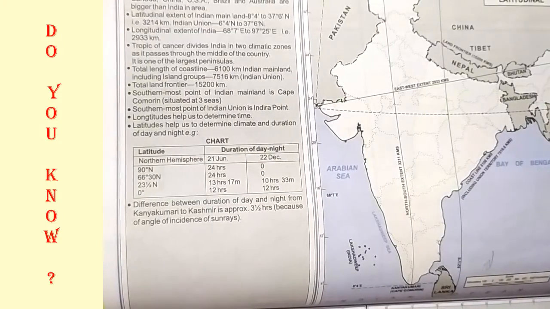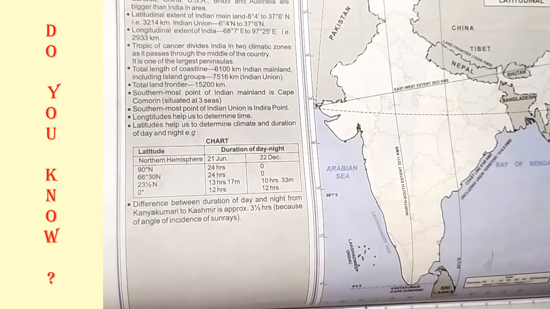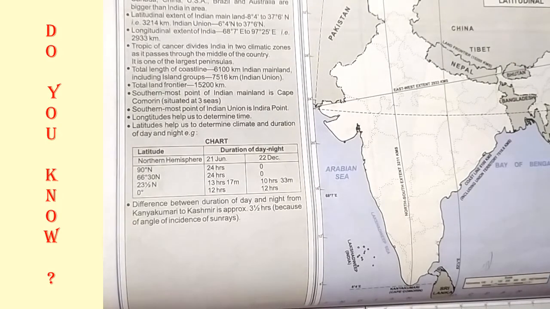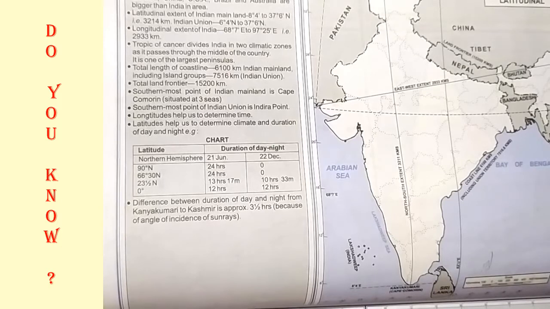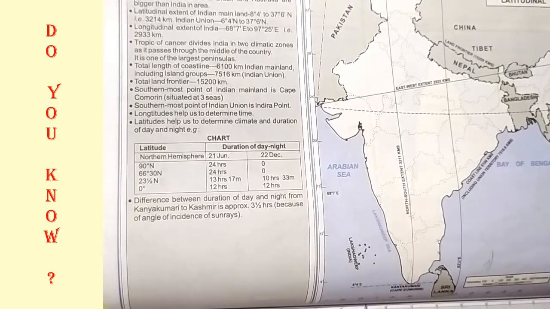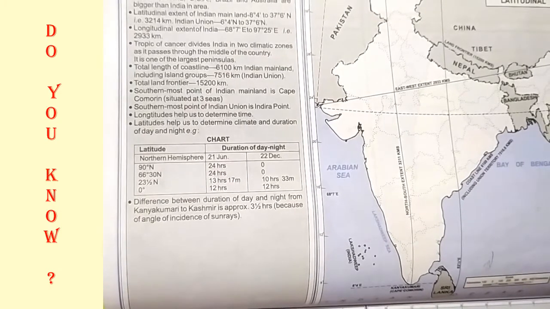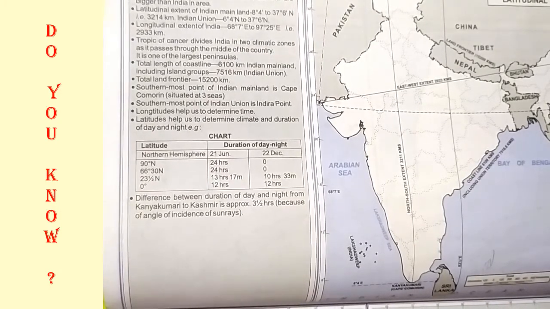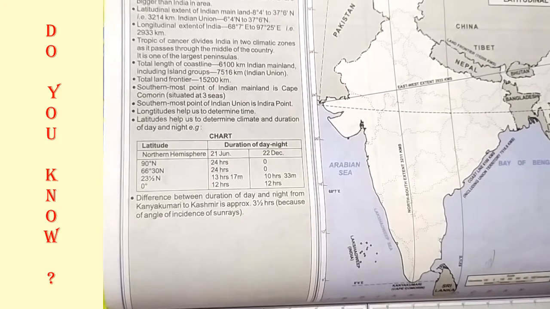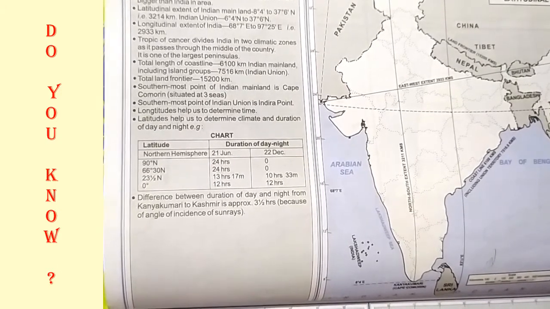Now we are going to discuss the Do You Know part. The first one: the southernmost point of the Indian Union, Indira Point, got submerged under the sea water in 2004 during the tsunami. The definition of the Indian Union we already discussed: the federation of 28 states along with 9 union territories is called the Indian Union.